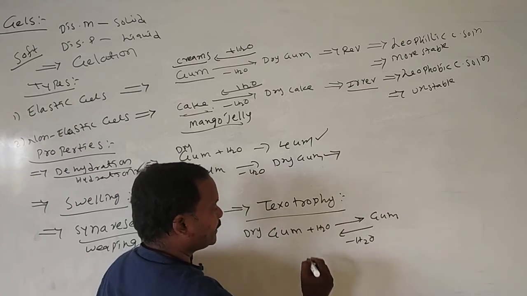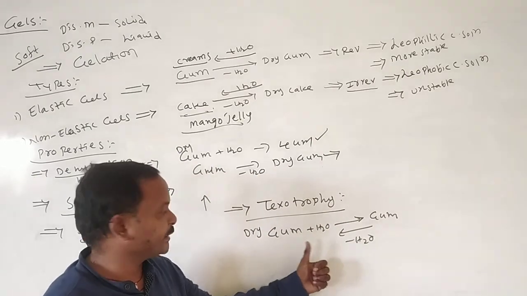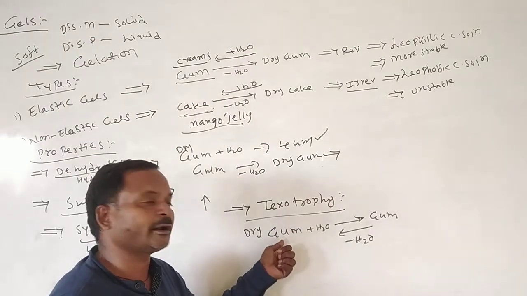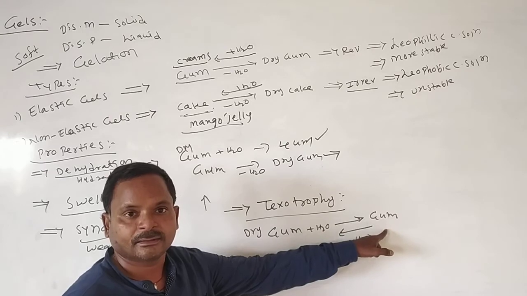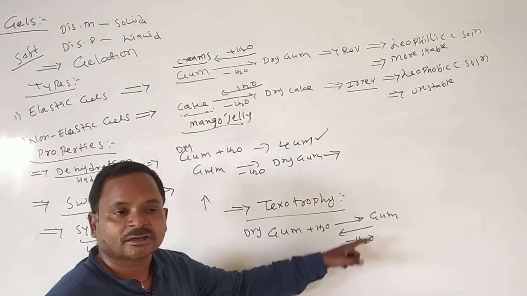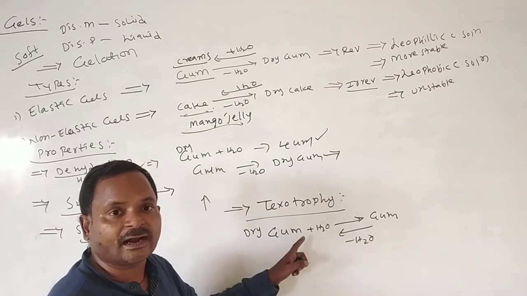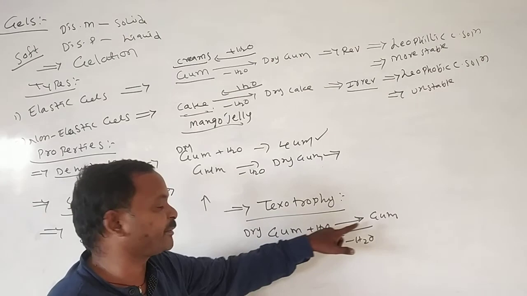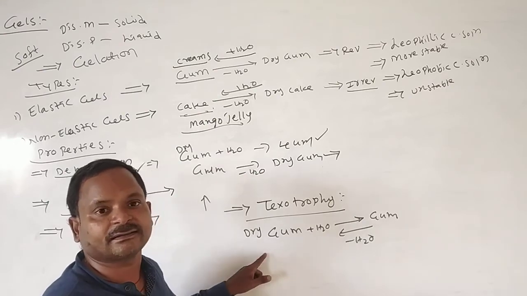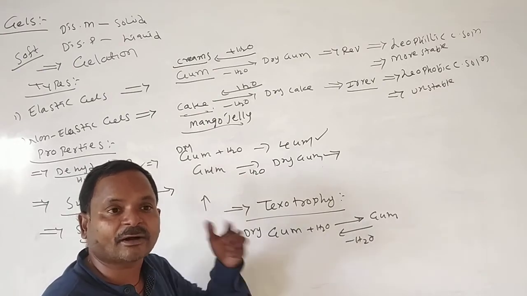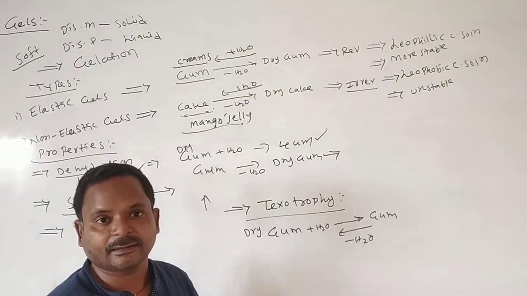That means if you add the water, it converts a normal compound to gel. If you remove the water, gel converts to normal compound. If you add water, it retains its previous properties. If you remove water, it gets another property. This type of property we call thixotropic property.